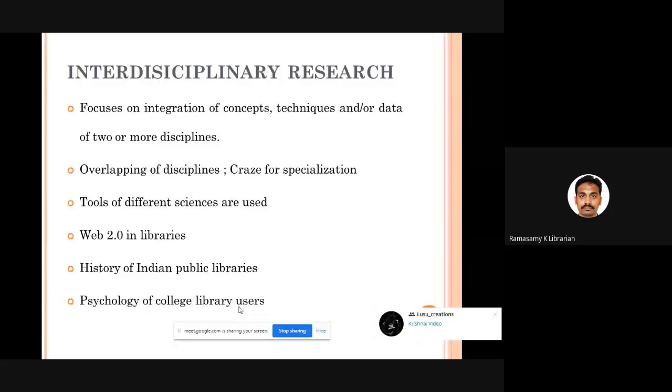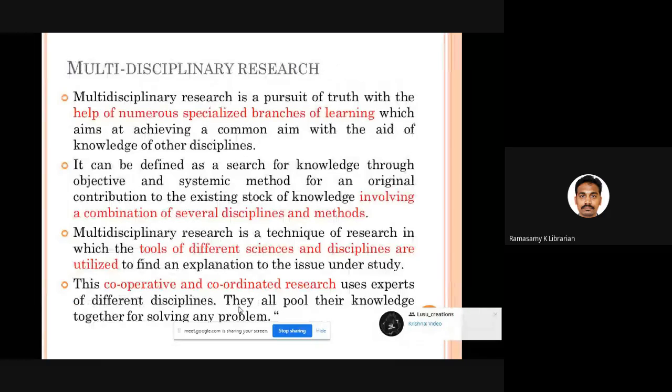Then comes multidisciplinary research. This is also a research where we are trying to get knowledge from many subjects. But the difference is that here we get the concepts, ideas, techniques from many subjects, but we are not going to integrate, we are not going to fuse all the techniques together. Please understand. See, you are doing research towards a truth. For that, you are making use of various specialized branches, but you have one common idea, only one purpose.